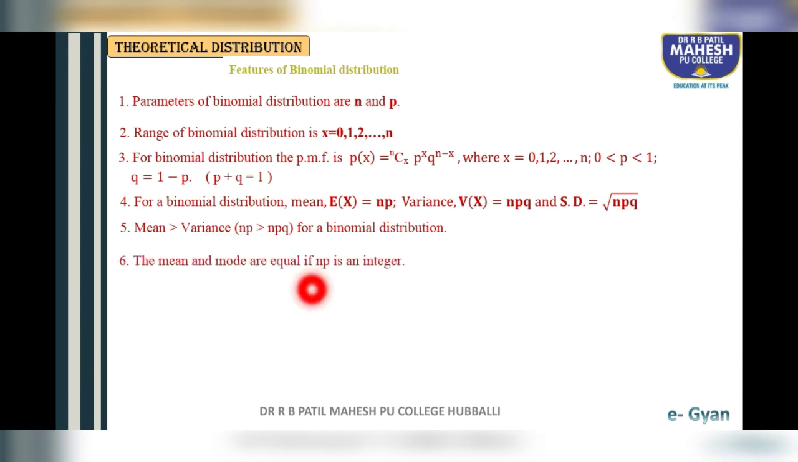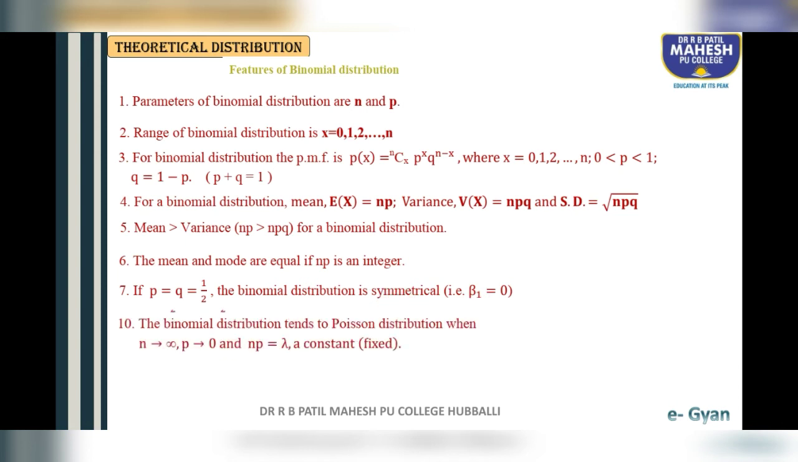The sixth property is: the mean and mode are equal if np is an integer. Friends, an integer is a number without the decimal point. The seventh one: if p = q = half, the binomial distribution is symmetrical, that is, beta 1 is equal to 0. Symmetrical means balanced.